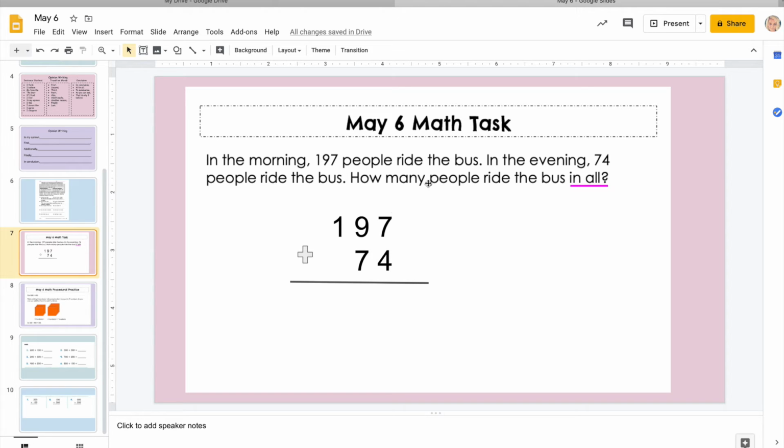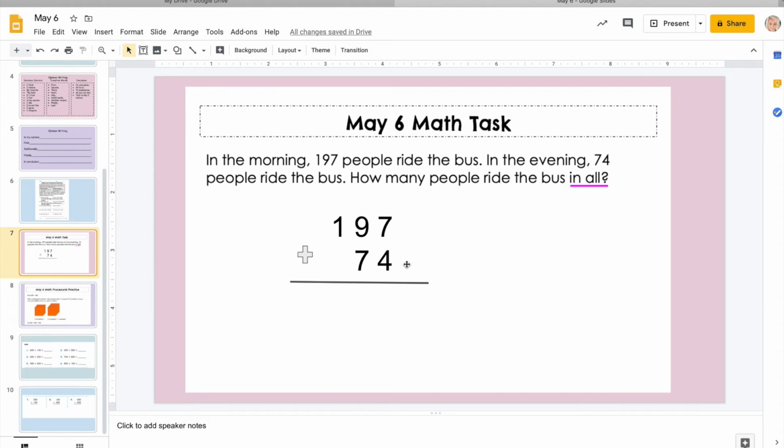One thing to remember when you are lining those numbers up, you are lining them up based on place value. So we have 197. In 74, there is not a number in the hundreds spot, so we know that is going to be left blank, because it would be very easy to put the 7 under the 1, the 4 under the 9, and then leave nothing under the 7. But that is incorrect because you need to line them up based on the place value.